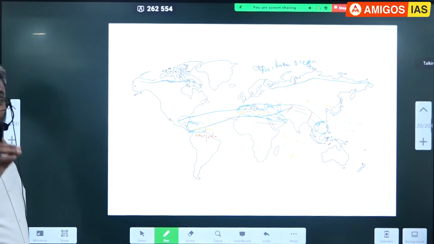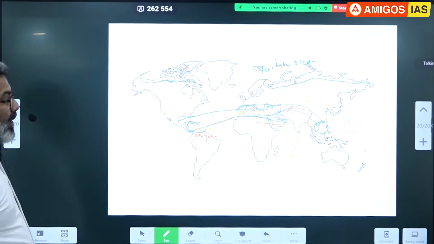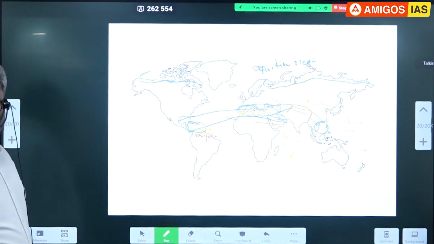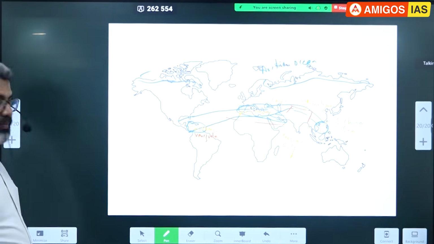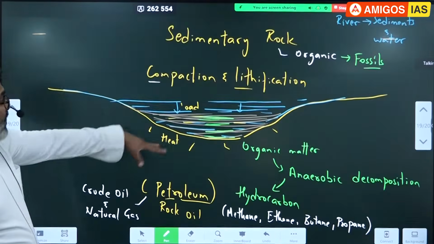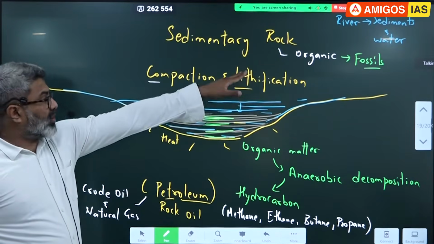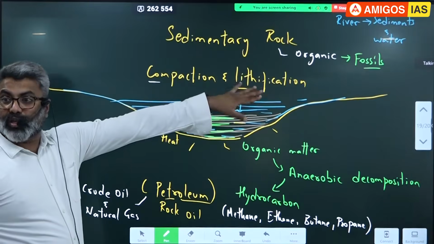Major deposits I am showing. Minor I am not showing. Minor means small deposits are there here and there, like Andaman Sea, Arabian Sea, KG Basin. That we'll discuss some other day. Don't worry. My concern now is sedimentary rock. You should know what sedimentary rock is. Sedimentary rocks contain organic matter, so fossil fuels are commonly found.